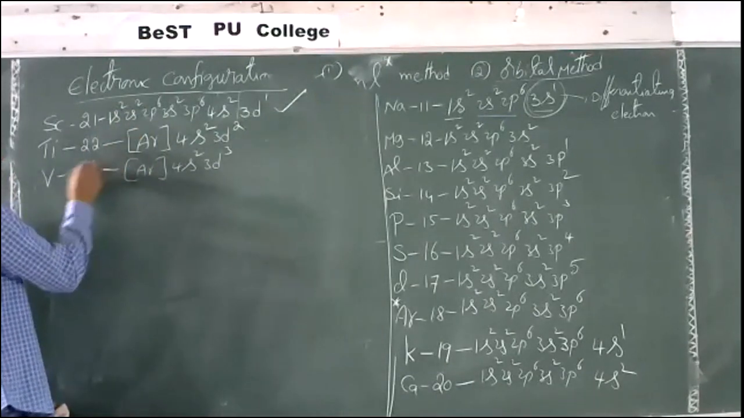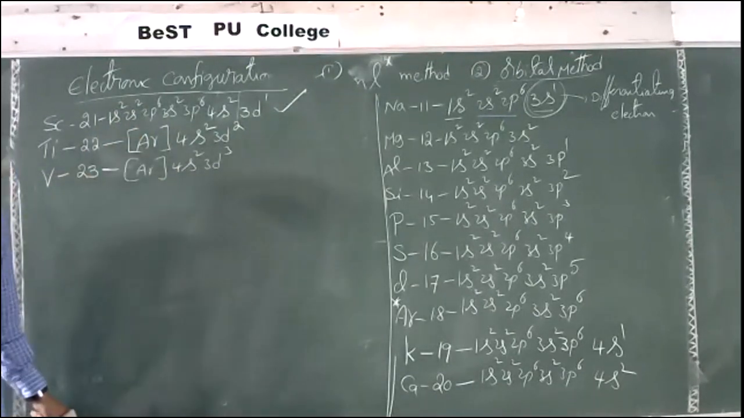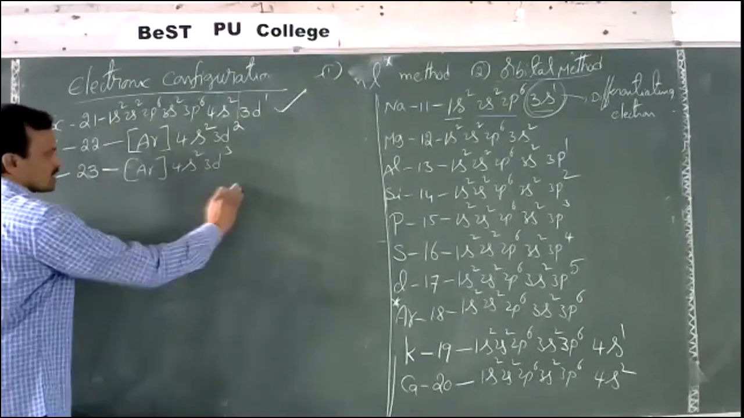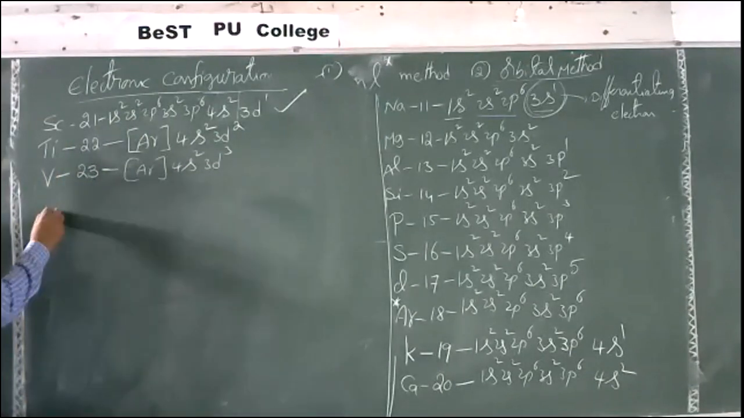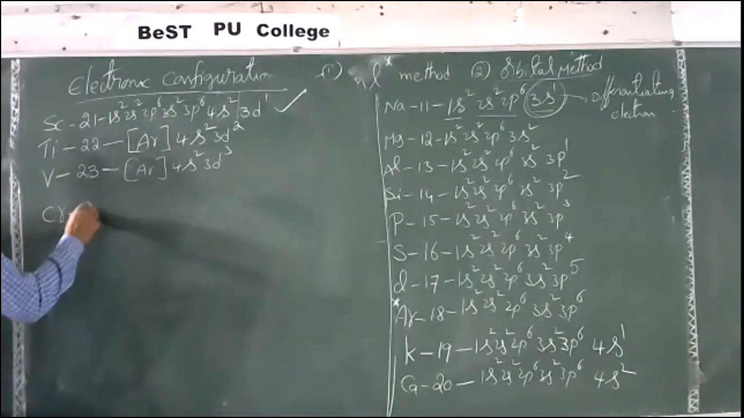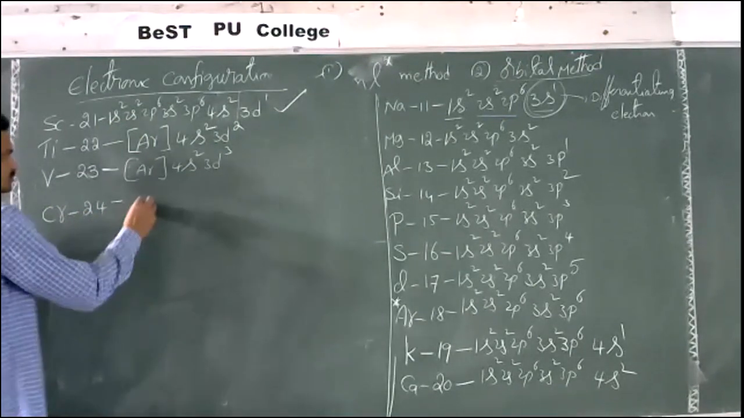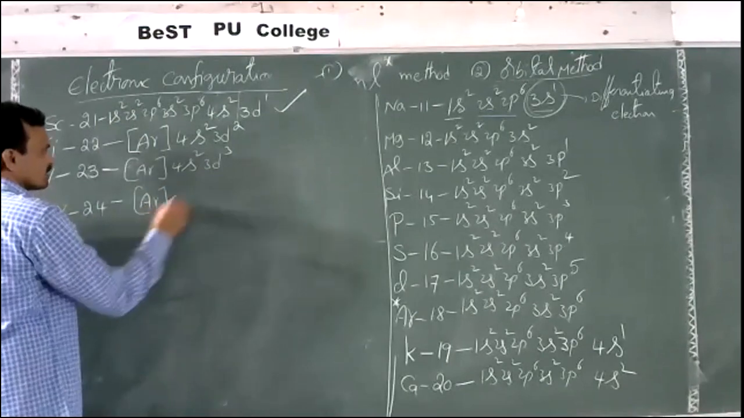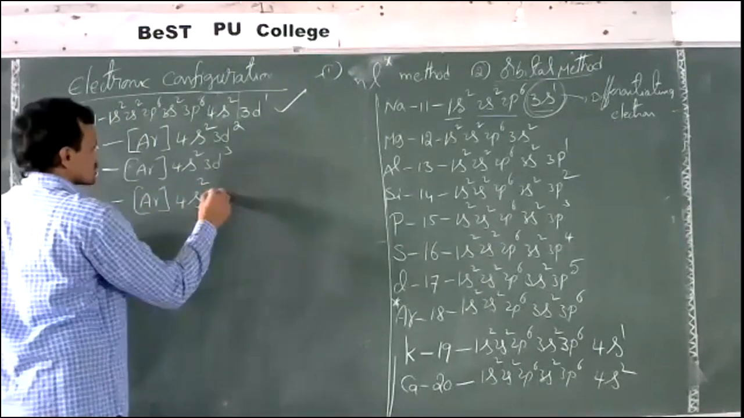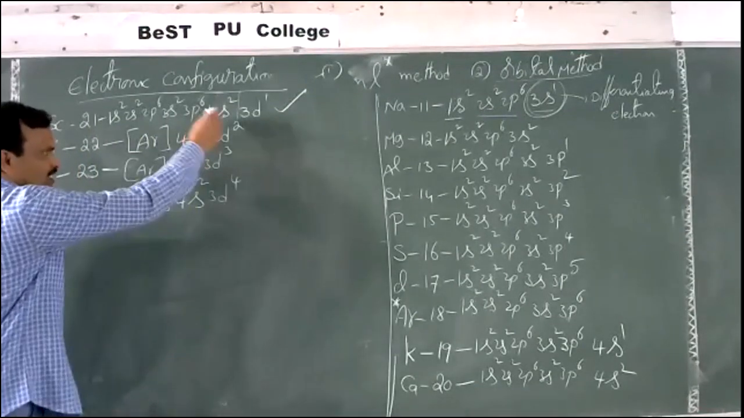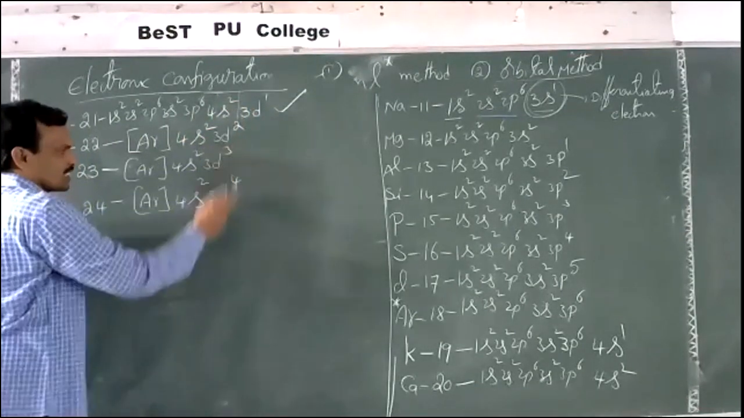But if they ask in the examination, write the complete electronic configuration. While in chemical bonding, whenever you are explaining molecular structures, we can take the short form. Now, chromium, atomic number 24. What is the configuration? Argon 4s2 3d4. As per the regular configuration, 3d1, 3d2, 3d3, 3d4.